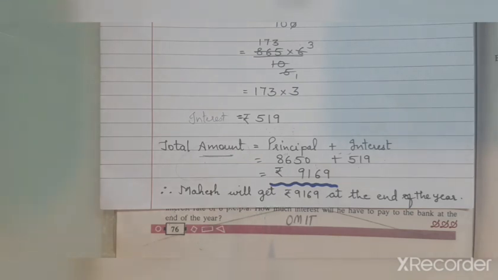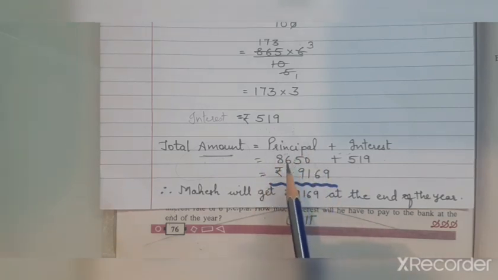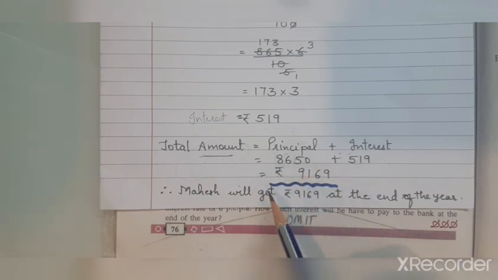The same thing will happen with the loan. If this was the amount Mahesh had taken as a loan, then while returning it to the bank, Mahesh has to return 8,650 as well as 519 as extra money to the bank. So this particular thing applies both when we borrow money from the bank as well as when we deposit money in the bank.